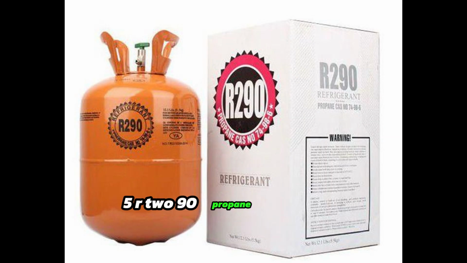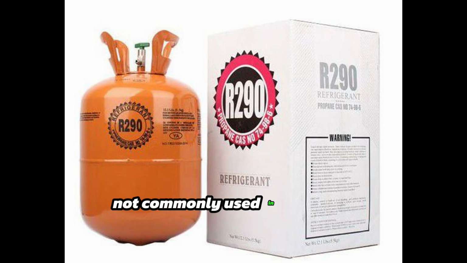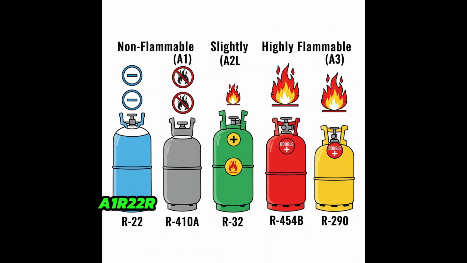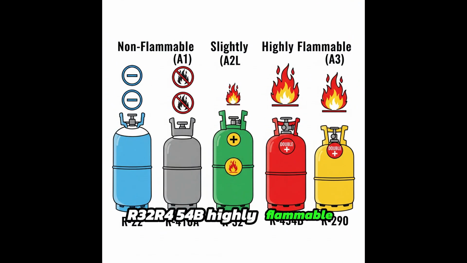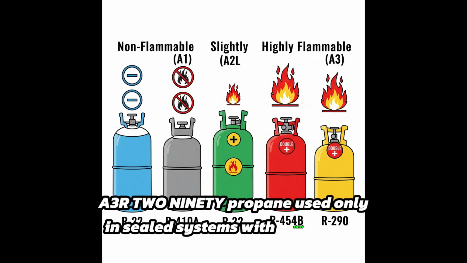5. R290 propane, A3, highly flammable, used in small appliances and some special mini splits. Not commonly used in standard residential split systems. Which ones are flammable? Non-flammable, A1: R22, R410A. Slightly flammable, A2L: R32, R454B. Highly flammable, A3: R290 propane, used only in sealed systems with strict limits.